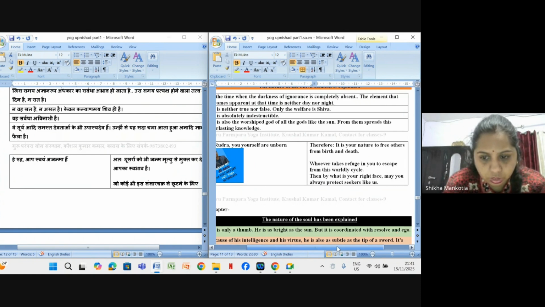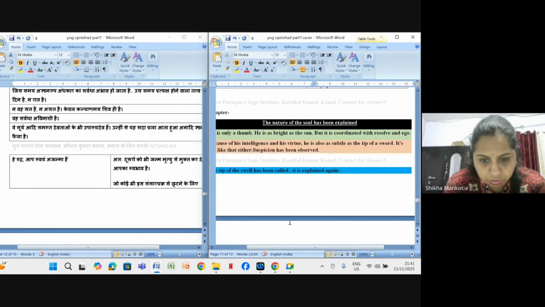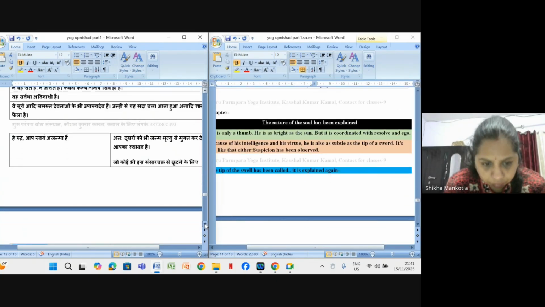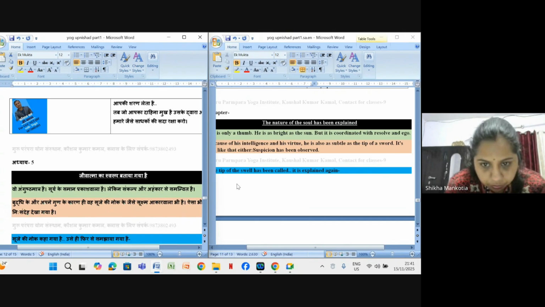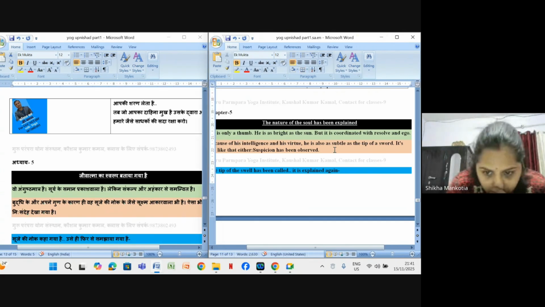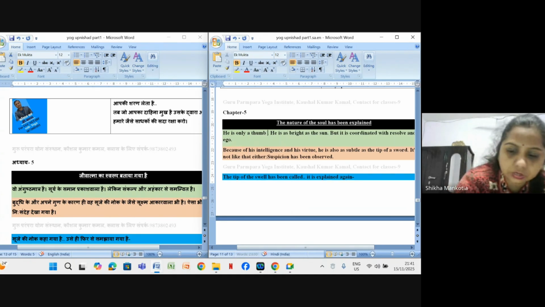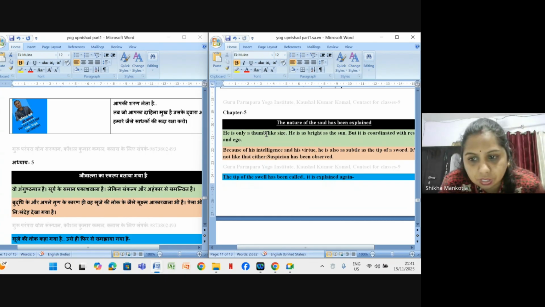So now the next chapter. The nature of the soul has been explained in chapter 5. So what they are saying here, he is only angusht matra, meaning thumb size, very small. He is bright as the sun.